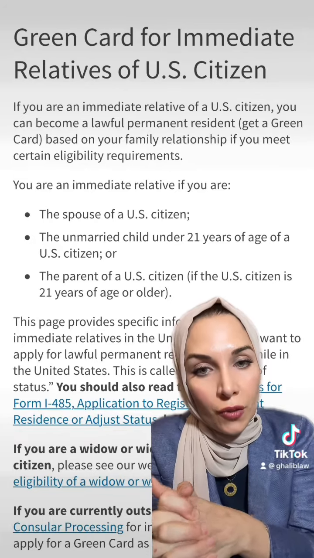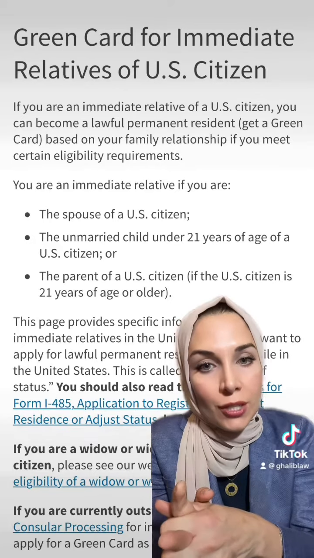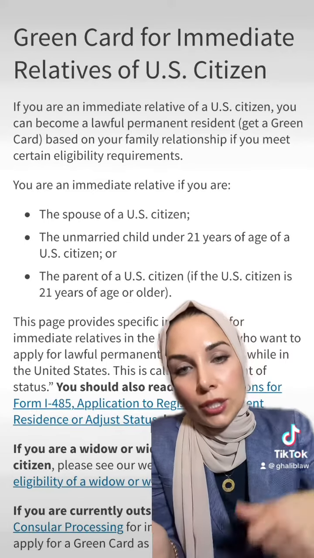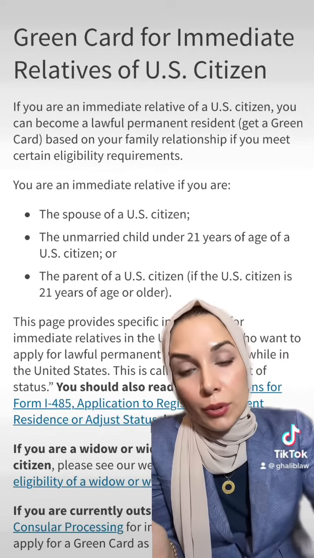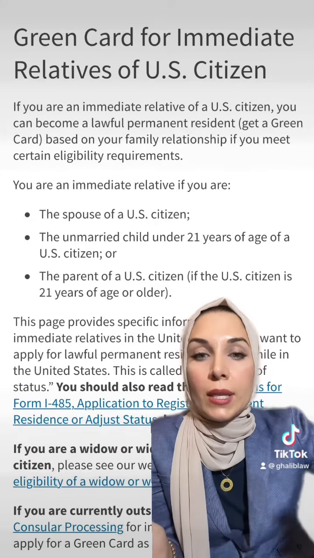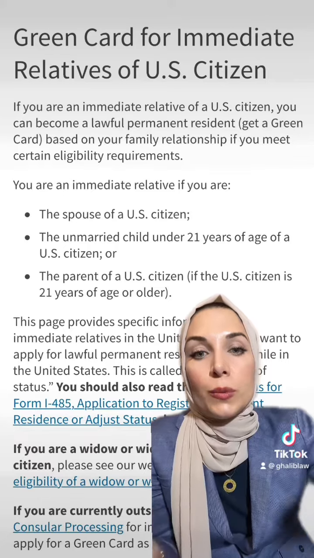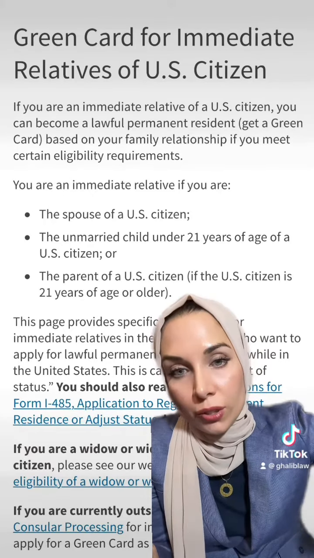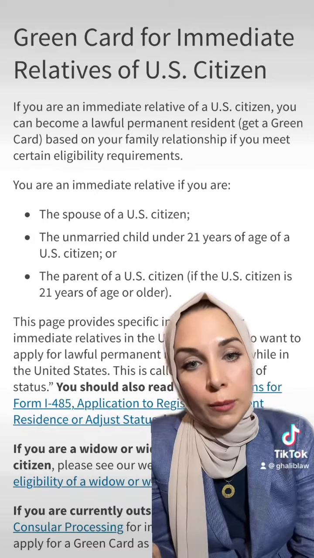If you're filing from the United States, if your family member is here, it's called an adjustment of status. If the application is filed and the person is abroad, your beneficiary or family member is not residing in the U.S. in any other status, then you would be filing an immediate relative petition, and then it's sent to the consulate where they would be consular processing for an immigrant visa.